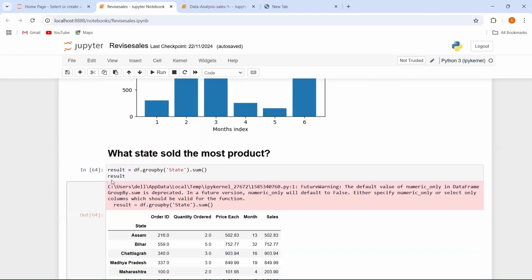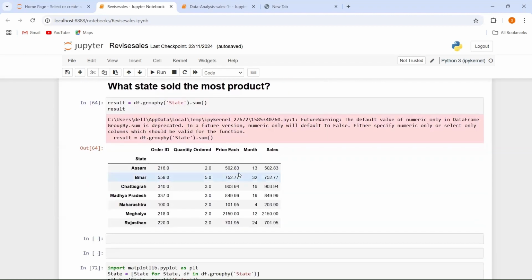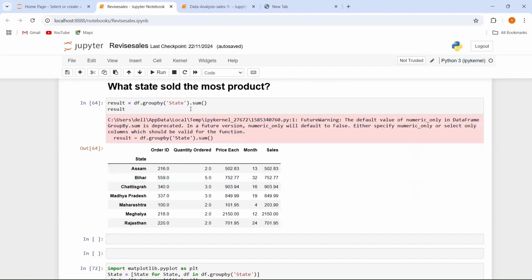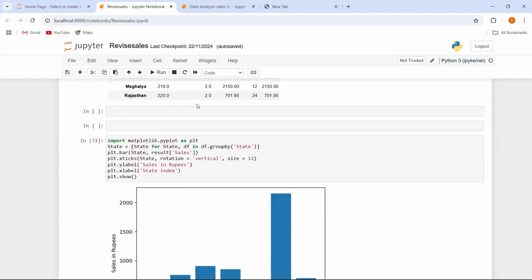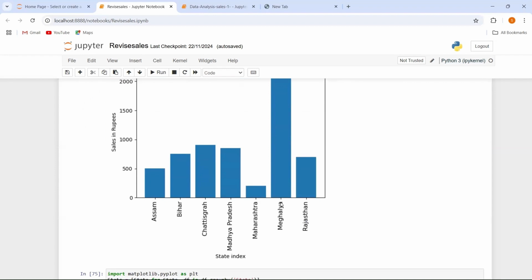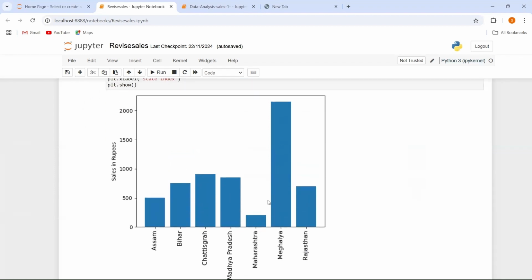After this, we answered the second question, that is what state sold the most product. For this, we added one column, that is the state column, and we identified the state values and summed all the values according to the state. And after this, we plotted that graph too. And here you can see these are our state values. This is the sales values. And in Meghalaya, you can see the maximum sale.